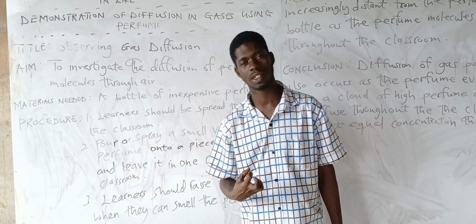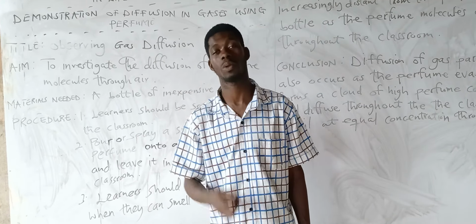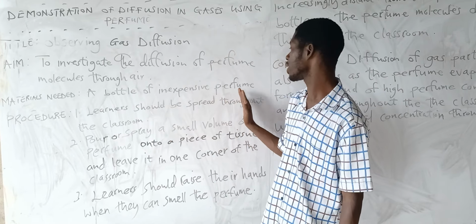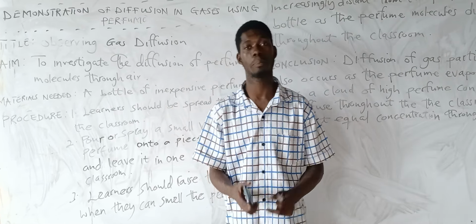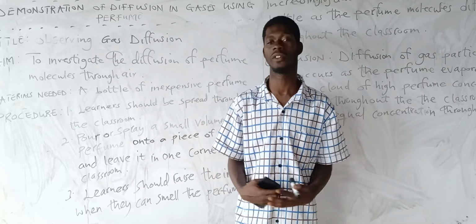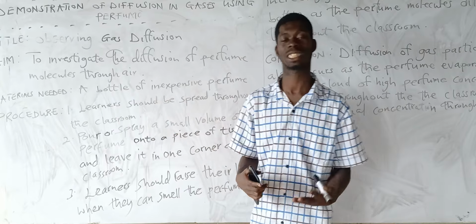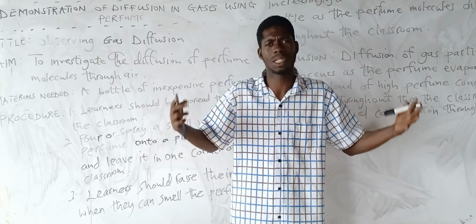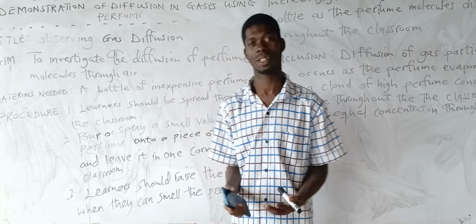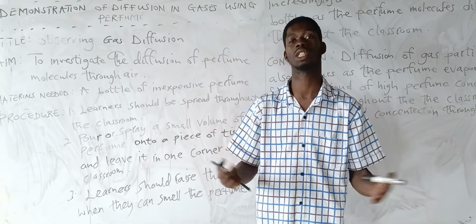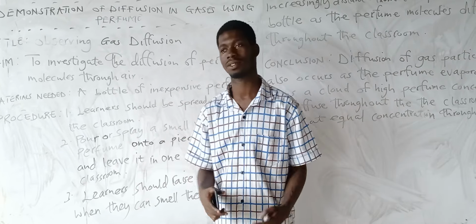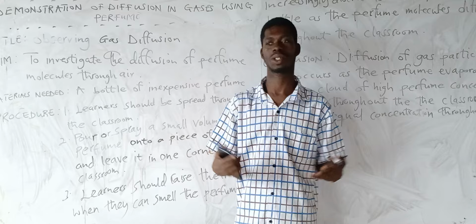Now, what are the materials we are going to use for the experiment? You have only one material for this experiment: a bottle of inexpensive perfume. What if I use expensive perfume? Yes, expensive perfume is also right. So the material you are going to use for the experiment is perfume.